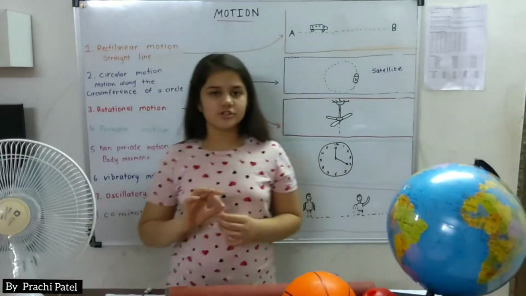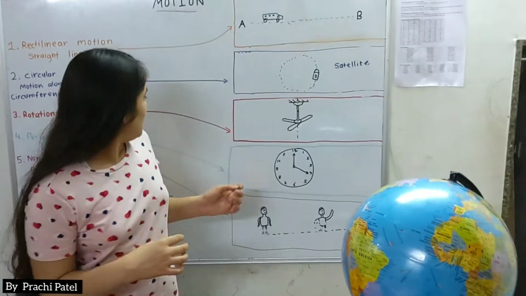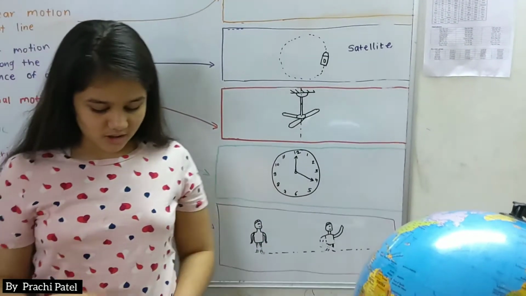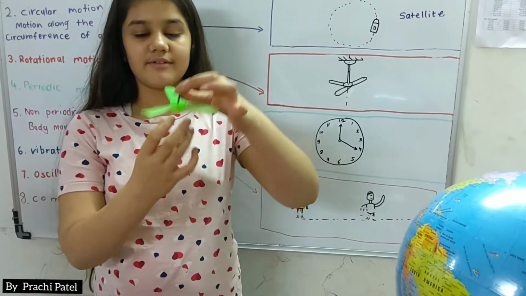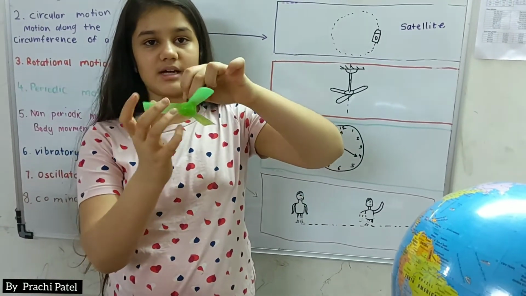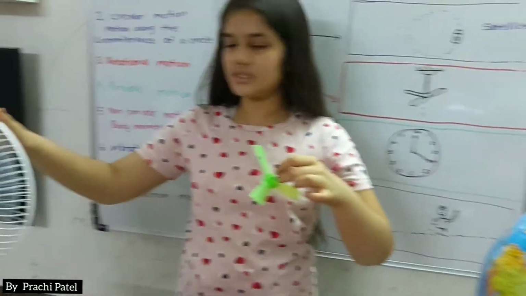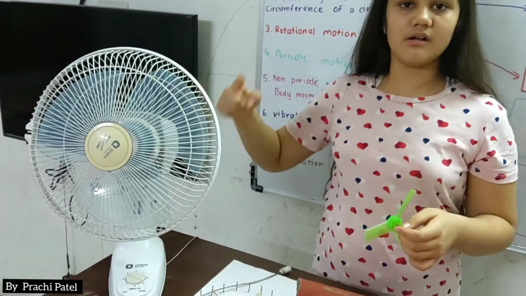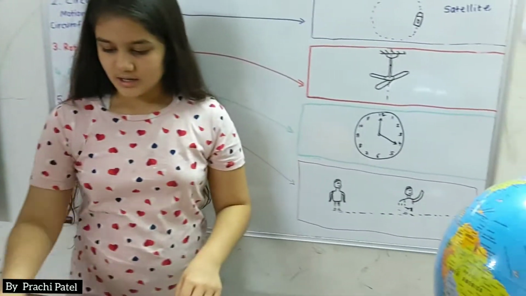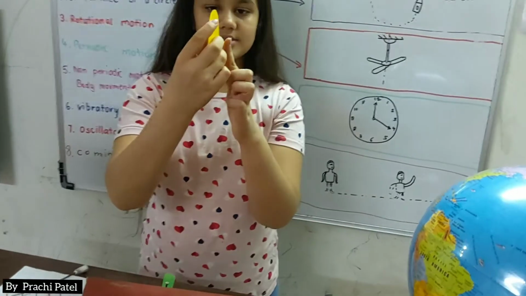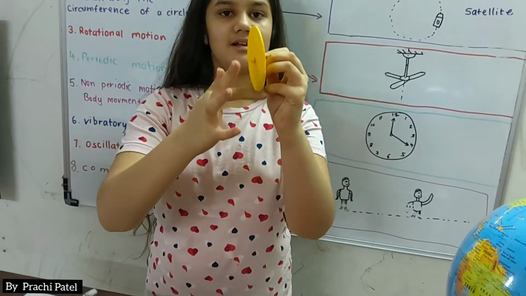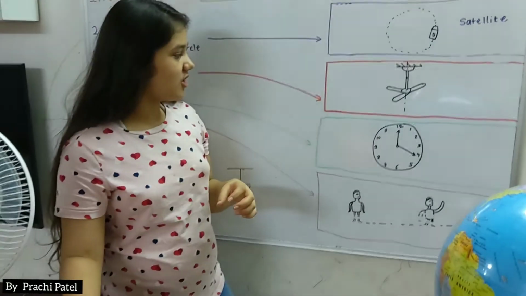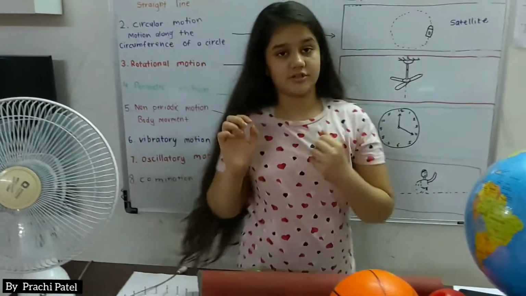Now we have rotational motion. In rotatory motion, as you see over here, we have a fan, because in rotatory motion we have a fixed axis and it spins around the axis. You can also see over here that it has a fixed axis and then it spins around that. Also over here it has a fixed axis and then this wheel spins. So it is called rotatory motion.